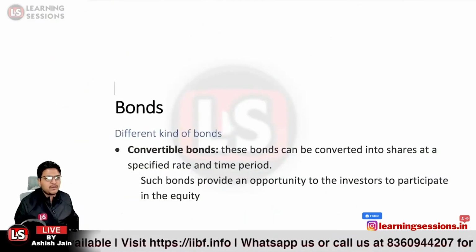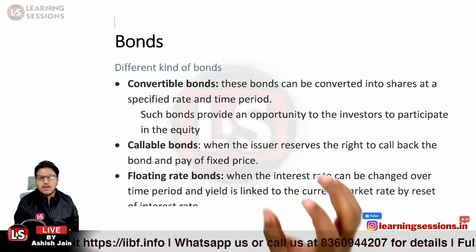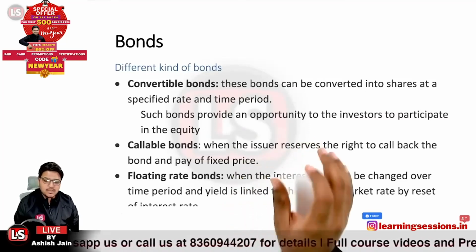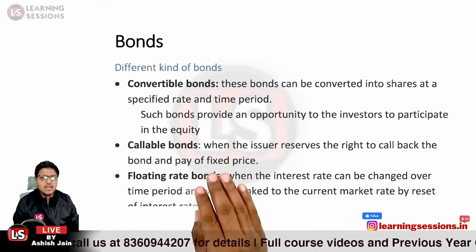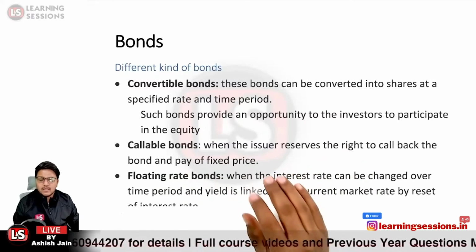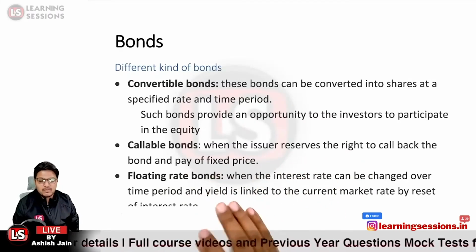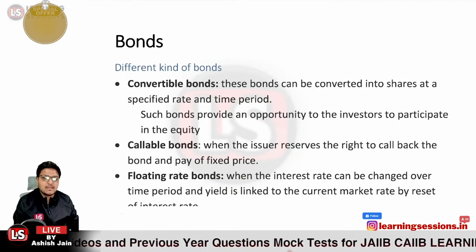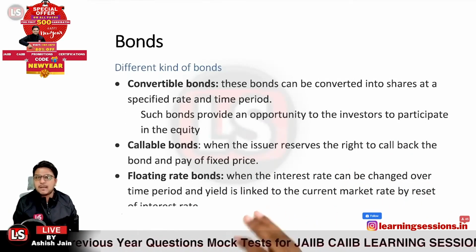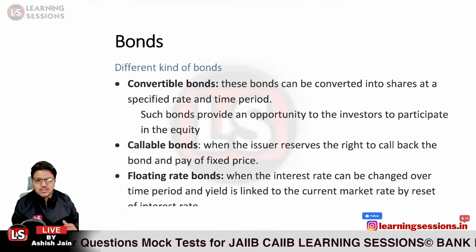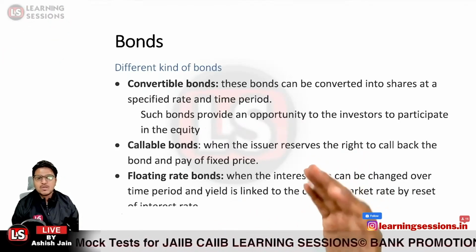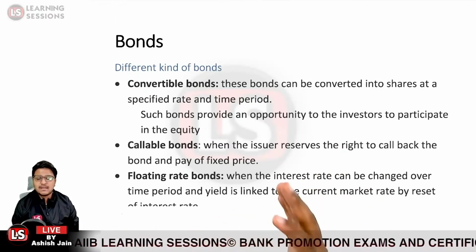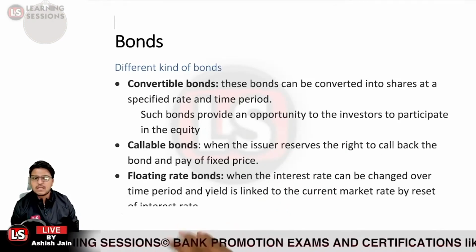Now let's move further. It's related to the callable bonds. Now what is a call actually? Call is basically related to an option to purchase. So in the case of callable bonds, the issuer reserves the right. Here, the bond issuing company reserves a right that they can call back, that they can purchase the bonds and pay the fixed price for the same. That would be a term and condition, and the bond issuer has a reserved right to purchase the bonds after some particular time.